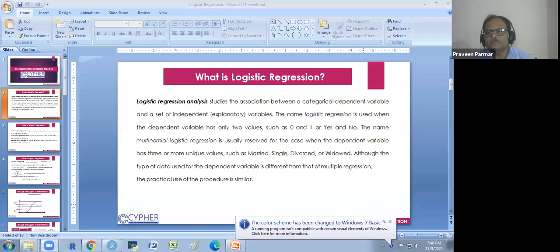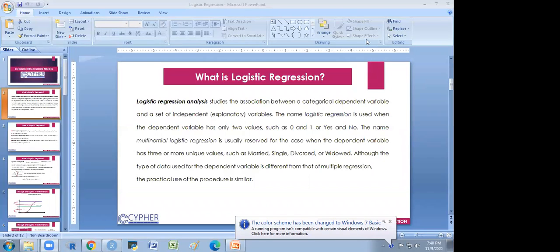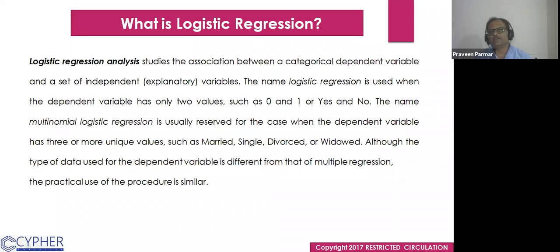Logistic regression analysis studies the association between a categorical dependent variable and a set of independent variables. And the target variable should be categorical here.